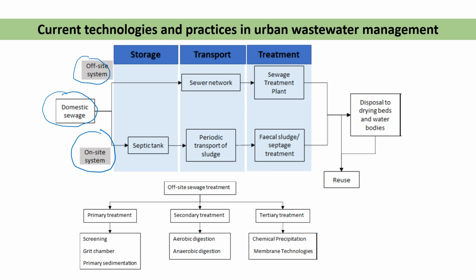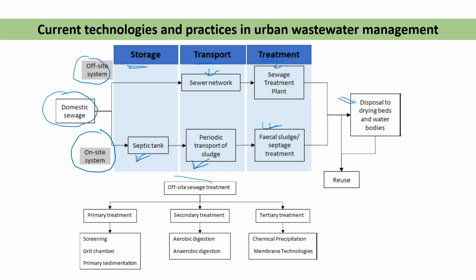Okay, so here you can see in the off-site system, first is the storage, then transport with the help of a sewer network, then finally the treatment at the sewage treatment plant, and finally the disposal of the dried beds and water in water bodies. And in the on-site system there is a septic tank, with periodic transfer of the sludge. If the septic tank is completely full, then we remove the solid material and dispose of it in a landfill site, the fecal sludge and septic treatment, and finally we dispose of the solid part or other things in the water bodies.